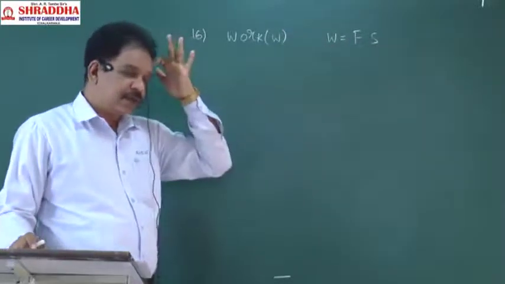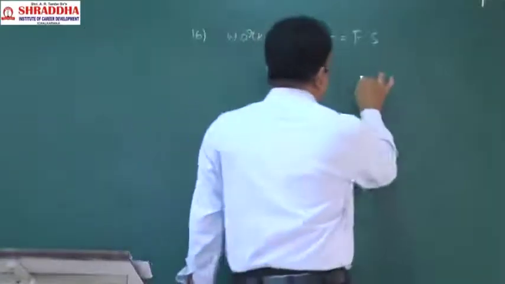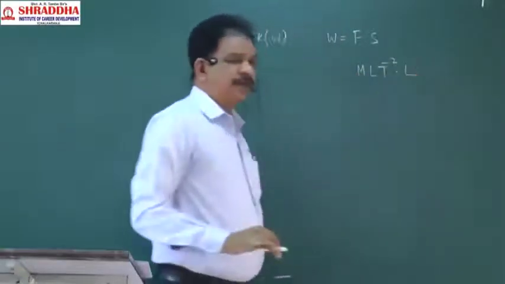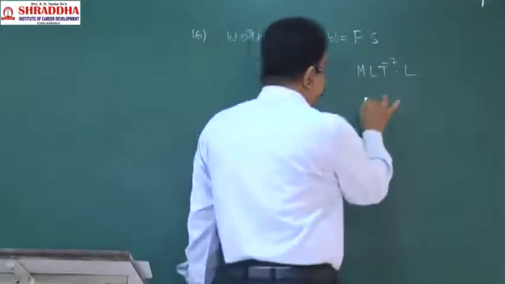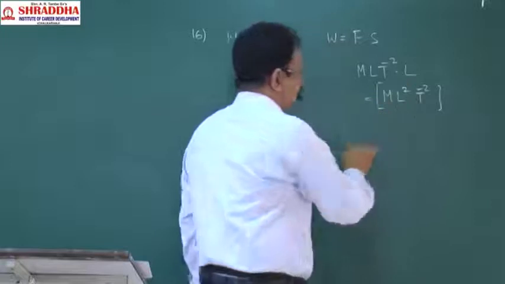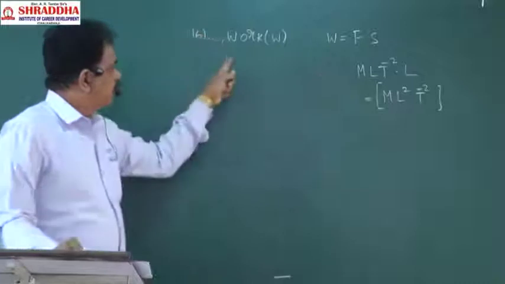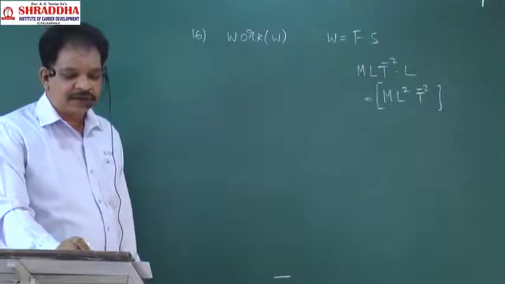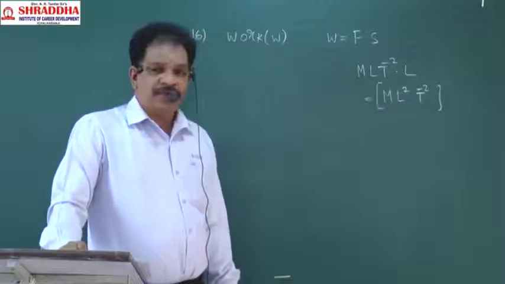Okay, that is enough. Next, force dimensional formula is what then? M L T power minus 2. Displacement dimensional formula will be L. So net will be M L square T power minus 2. That is the dimensional formula for the work. Is it clear? What is the dimensional formula for work means? M L square T power minus 2.